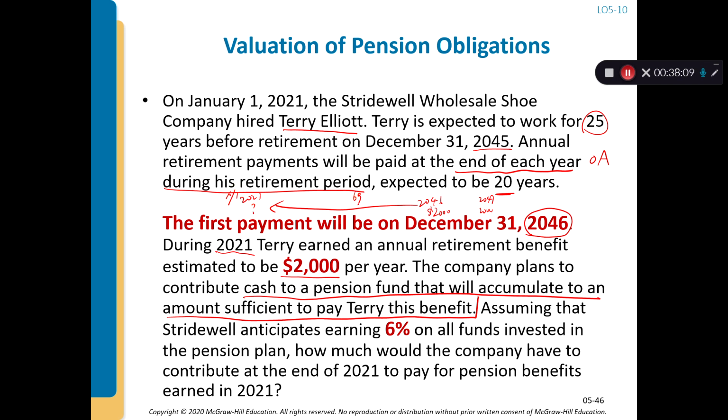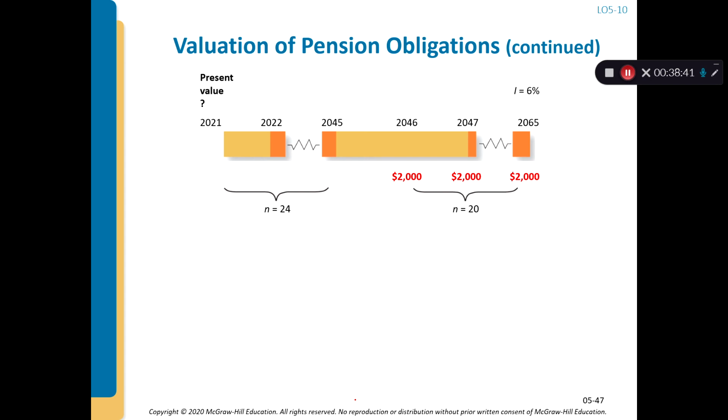Assuming that the effective rate is 6% on all funds invested in the pension plan, how much would the company have to contribute at the end of 2021 to pay for the pension benefit earned in 2021, right? So basically, the annuity is $2,000, the i is 6%, and the n is going to be 25. So the question is, what is the present value of the ordinary annuity?